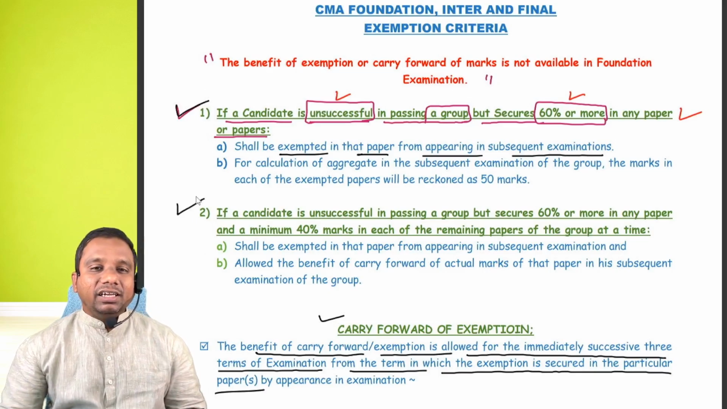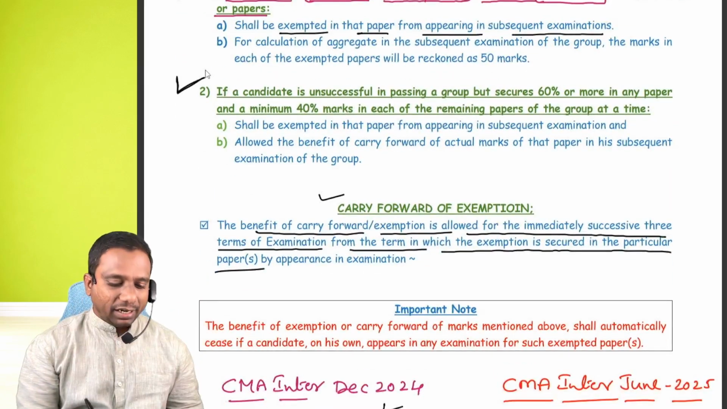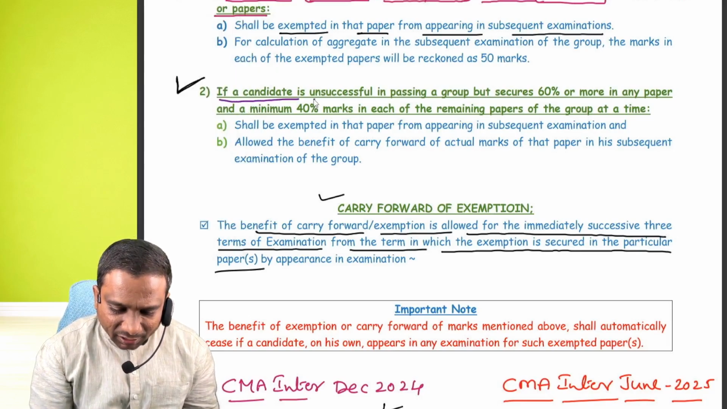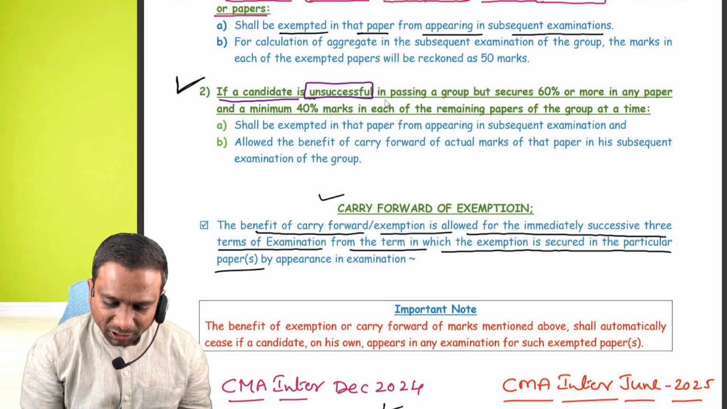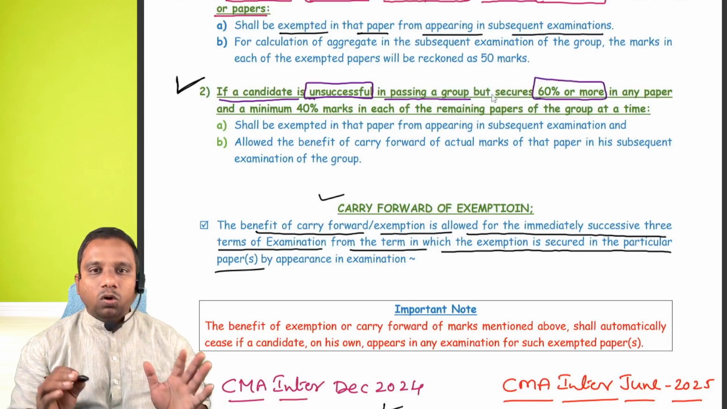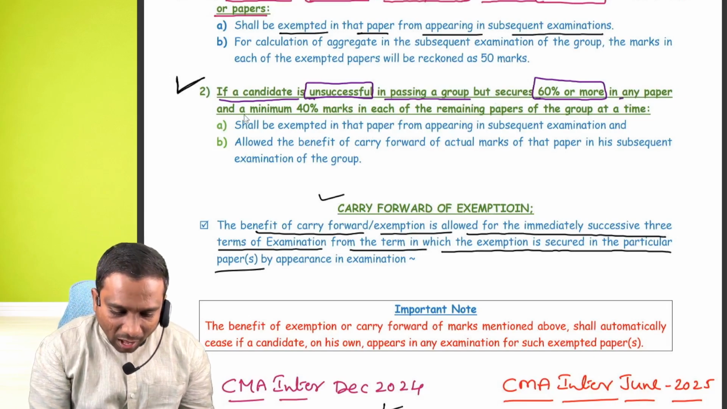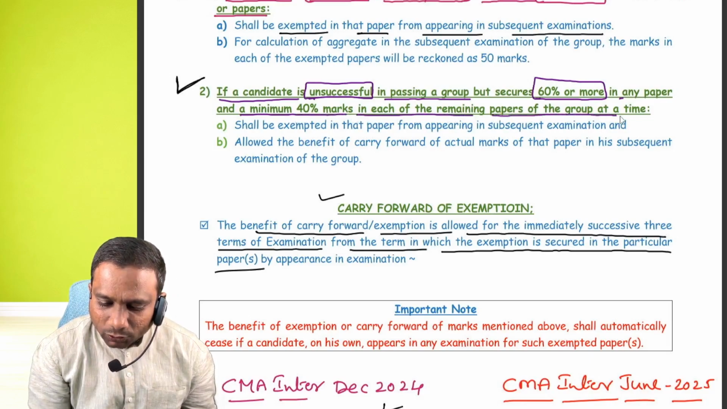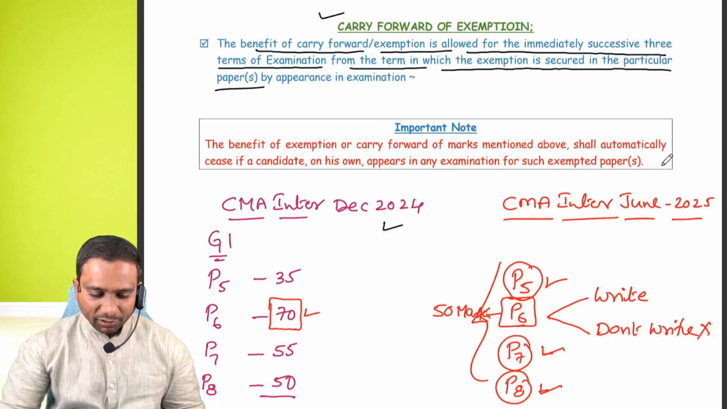Sir, what is the second category, sir? The second category is a very, very interesting category. Observe very carefully. If a candidate is unsuccessful, I have not qualified in passing a group but secured 60% or more in any paper and a minimum of 40 marks in each of the remaining papers of the group at a time. This is very interesting, students. Look at it.